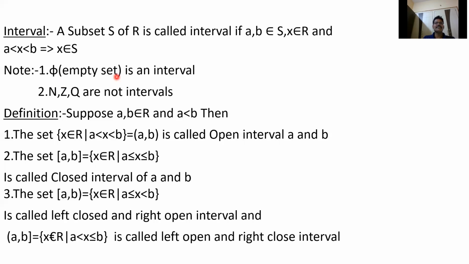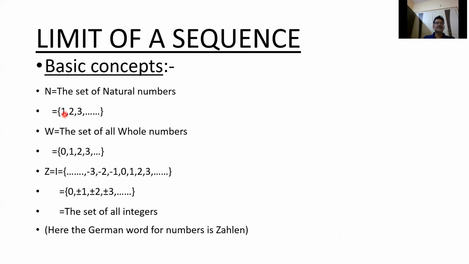So phi is an interval, generally. Why? Because phi has no elements, so you can treat it as an interval. N is not an interval. Why? Natural numbers are not an interval, because N means 1, 2, 3, 4 and so on. Suppose you take 1 and 2. Between 1 and 2, 3 by 2 is there. 3 by 2 doesn't belong to N. So 1 and 2 belong to N, and 1 is less than 3 by 2, which is less than 2, but 3 by 2 doesn't belong to N. That's why N is not an interval.